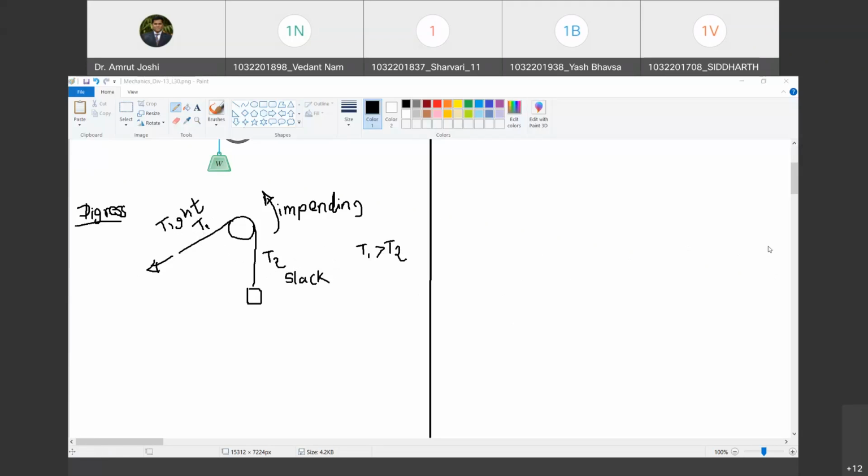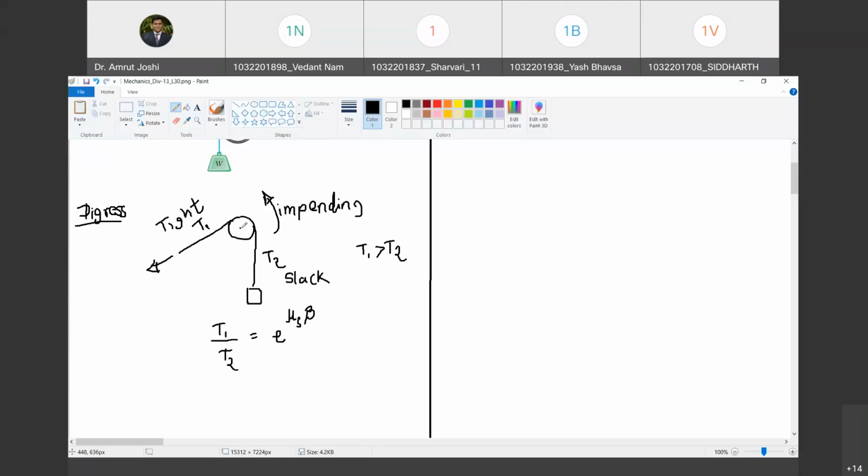Happy? Yes, sir. And then what is the relationship between T1 and T2? The relationship between T1 and T2 is T1 upon T2 is equal to e raised to mu s beta, where mu s is the coefficient of static friction between the belt and the pulley or belt and the pipe. Are you with me? Yes, sir.